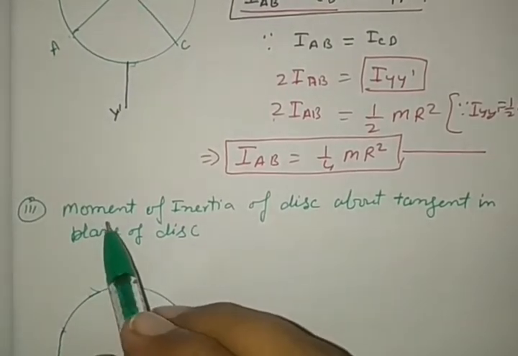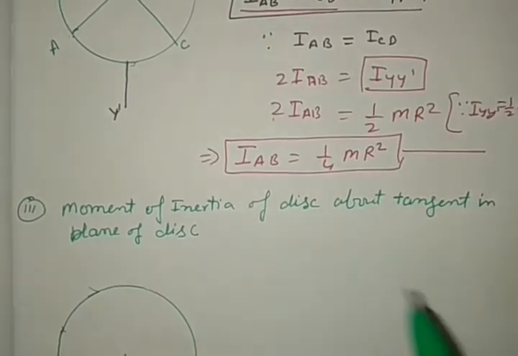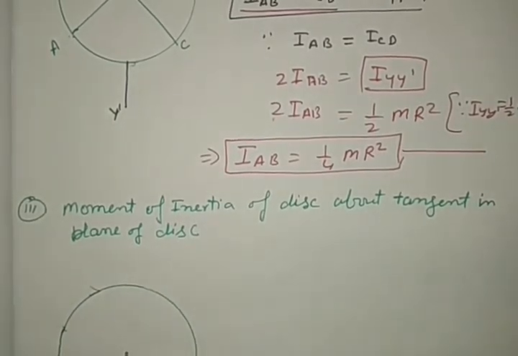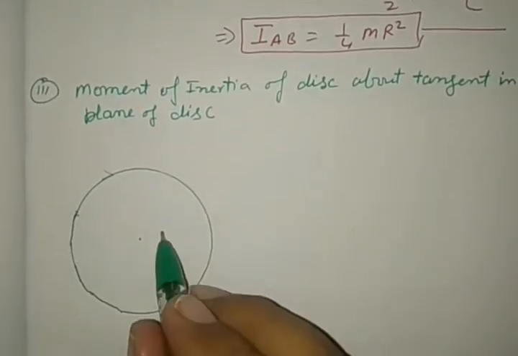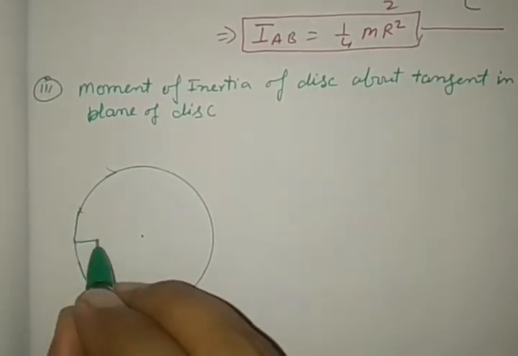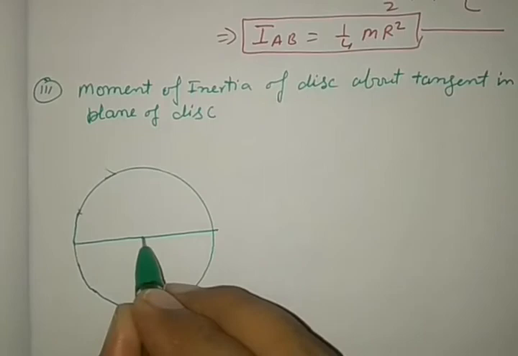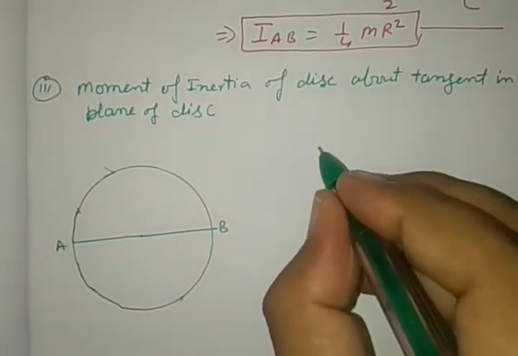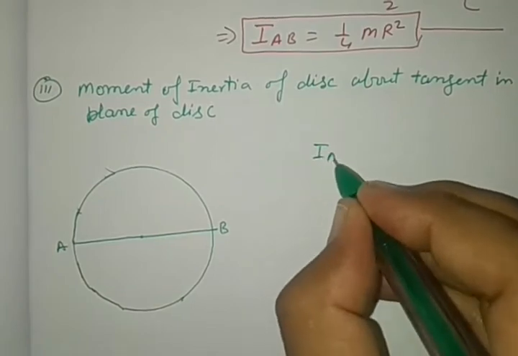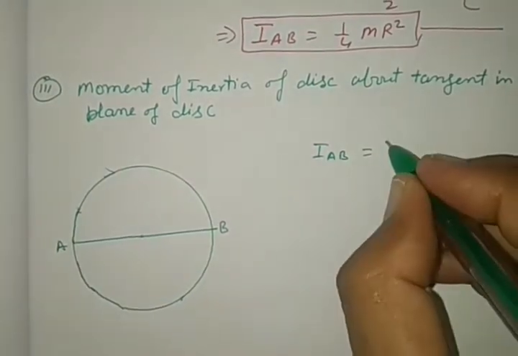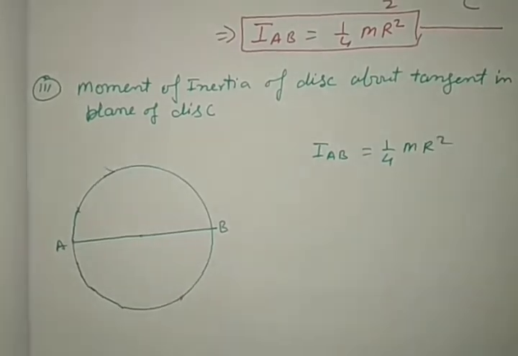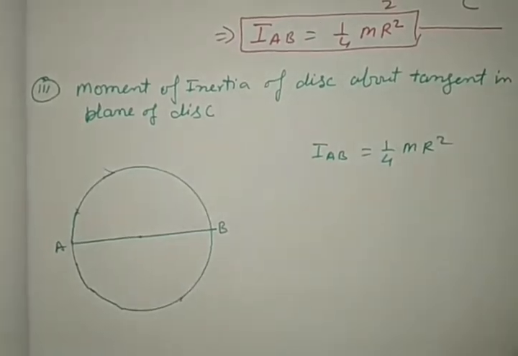Now we are going to select the third axis of rotation. See what the third axis of rotation is from this diagram. Let it be the disc, and one of the diameters is AB. The moment of inertia about any diameter AB, just as we have obtained, is equal to 1/4 mr square. Right?